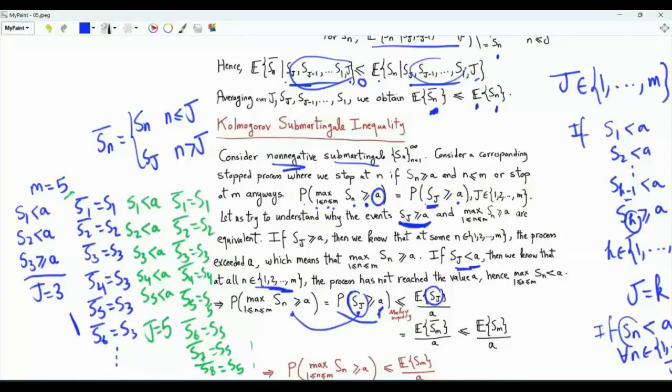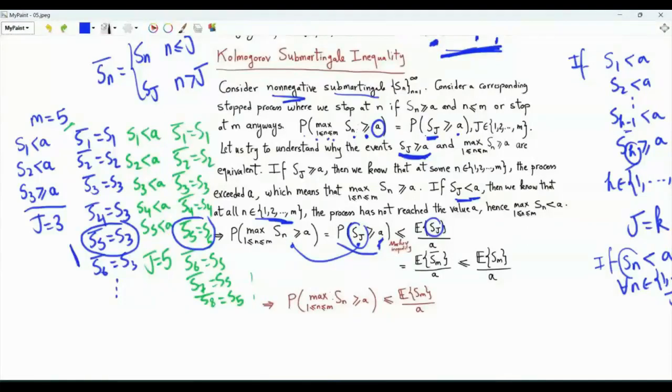If the threshold is reached, Sm bar is equal to Sj. It's always the case that Sj is equal to Sm bar. By this argument, the expectation of Sm bar is less than or equal to the expectation of Sm. If Sn is a submartingale, the probability of this event is upper bounded by the expectation of Sm divided by the positive real number a.